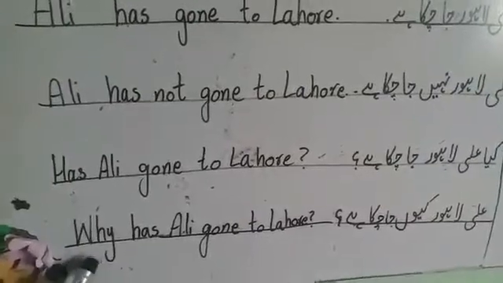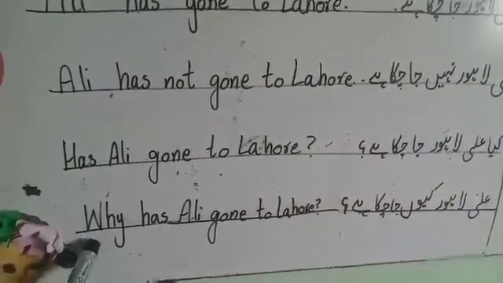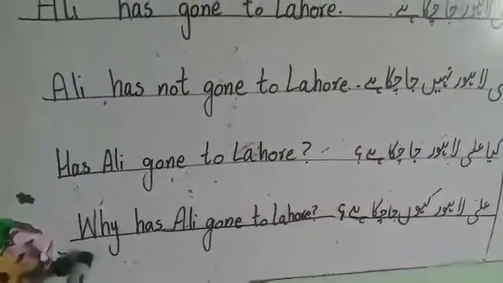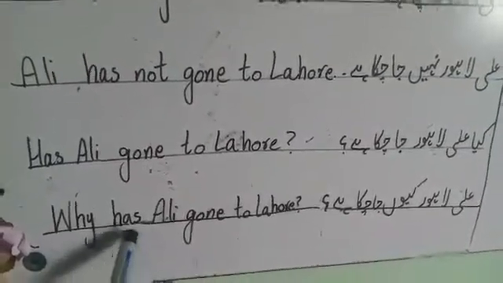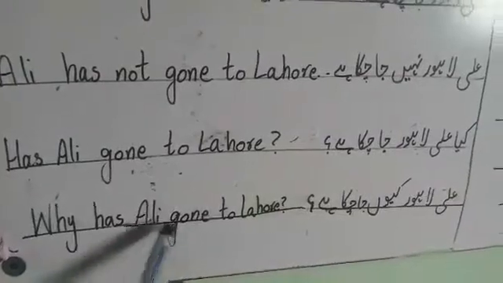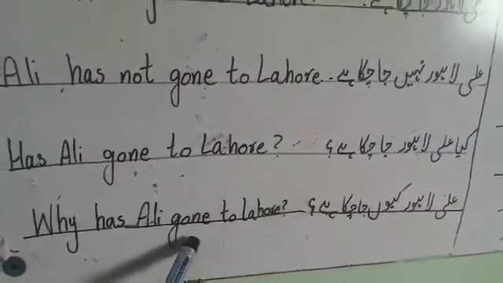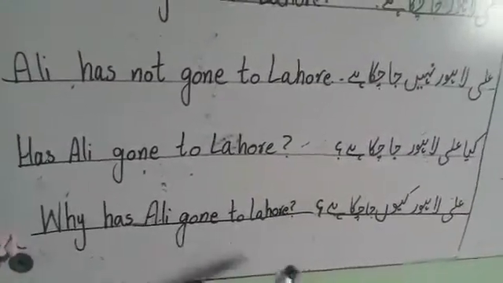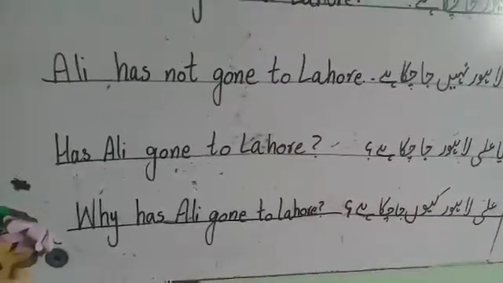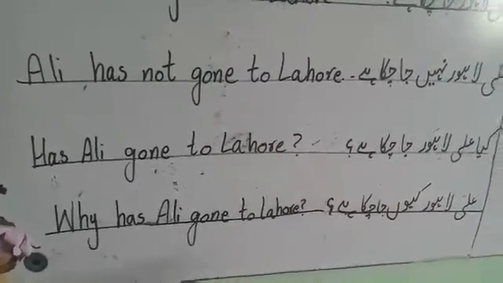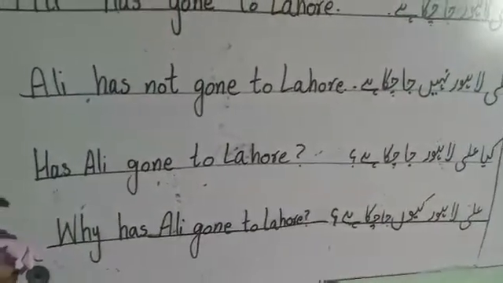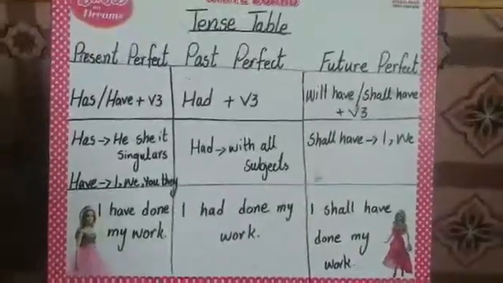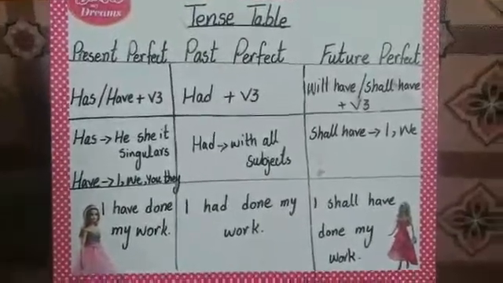When we use an interrogative pronoun, first we write the W's question like why, what, where, when. After that we use the helping verb, and after the helping verb we use the subject, and then the form of verb according to the tense, and then the object. Then we will complete it according to the grammar. Why has Ali gone to Lahore? So students, I hope you will enjoy the perfect tenses.